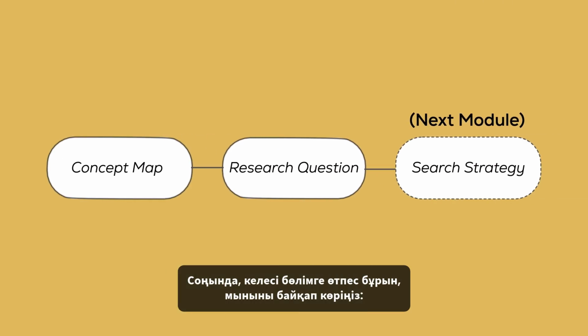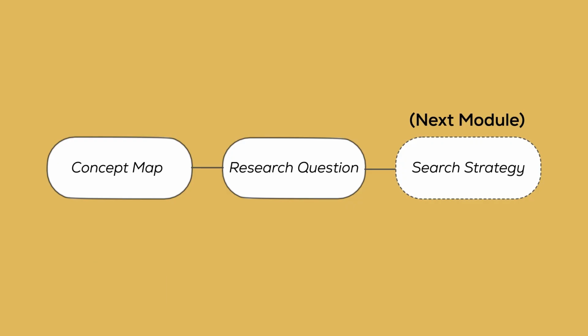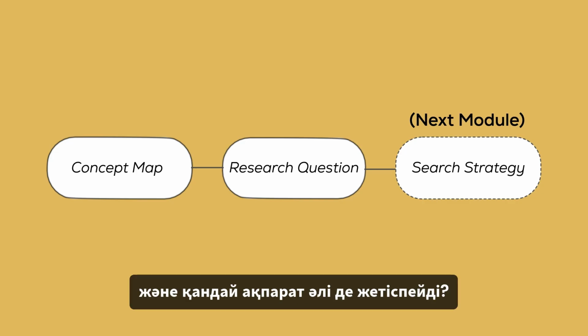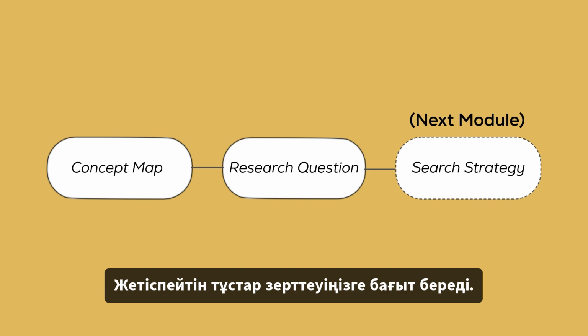Finally, before you move on, try creating a concept map for your own research topic. What do you already know? What connections can you make? And what information is still missing? Those missing pieces will guide your research.